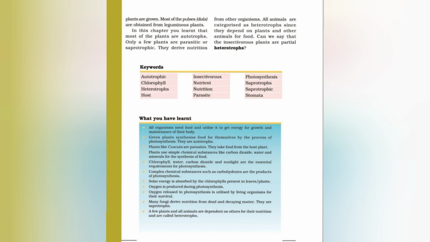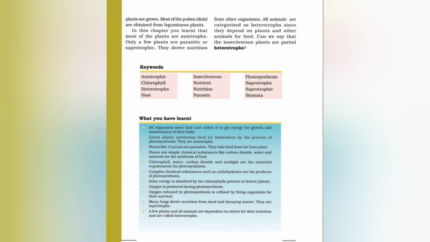And we have discussed the autotrophic mode of nutrition, green plants having the process of photosynthesis, and for photosynthesis they require water and minerals that are absorbed by the roots. They require carbon dioxide, which they get from the air, and chlorophyll that is present in the leaf, and sunlight.